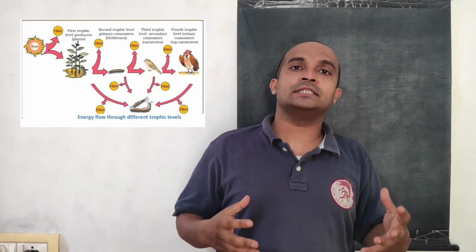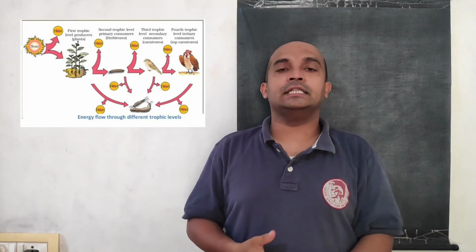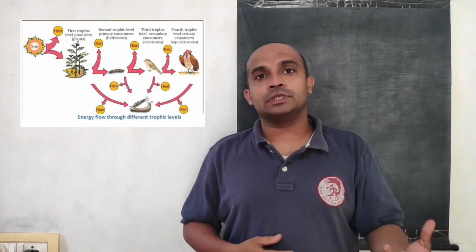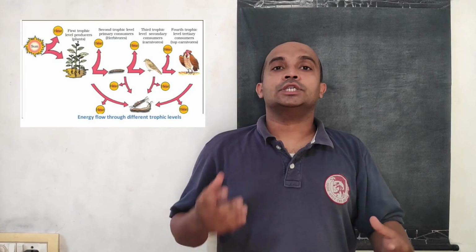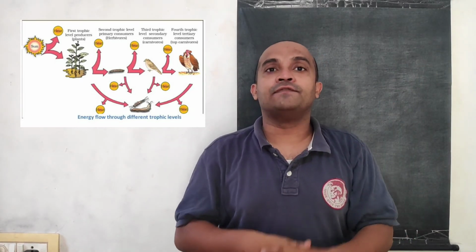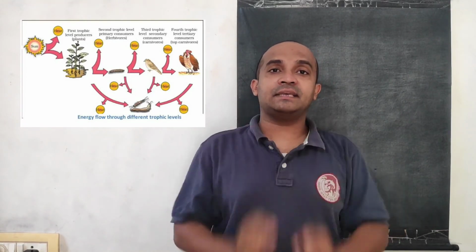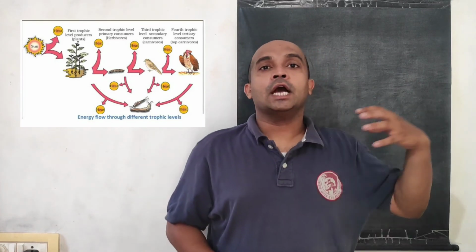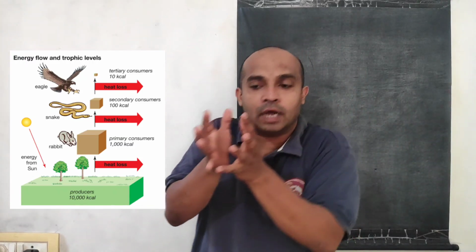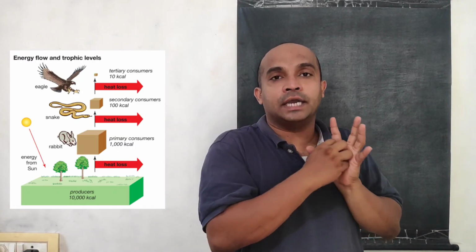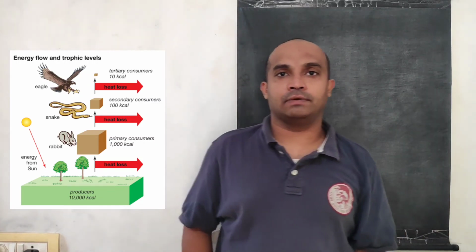And when these organisms are giving off their excreta in soil, or when they die, again this thing is added in the soil and they get decomposed by decomposers, understood, which are also called saprotrophs. They are mainly bacteria or fungus, understood. So these are the different trophic levels in the ecosystem, understood. And it is important to note that there is dissipation of heat or loss of heat during flow of energy between different trophic levels, right? When energy is flowing from one trophic level to another trophic level, there will be a loss of energy, understood.